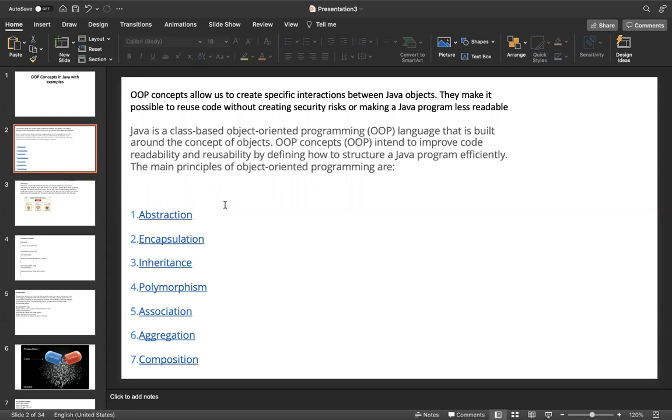One more advantage of OOPS is that the concepts allow us to create specific interactions between Java objects, as well as to reuse the code and avoid writing duplicate code again. That is the main advantage of OOPS. These are the 7 types.